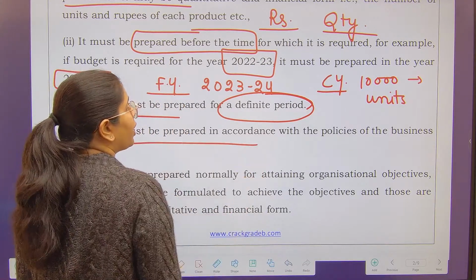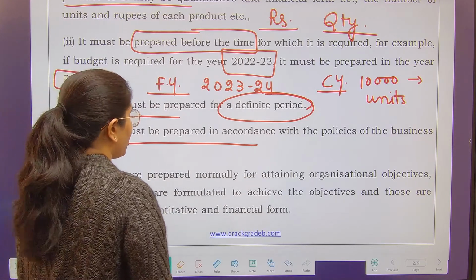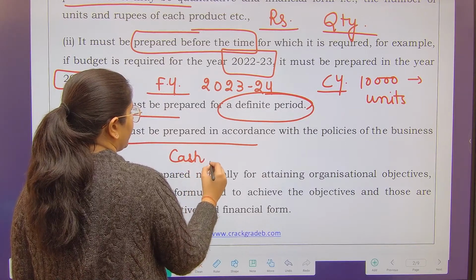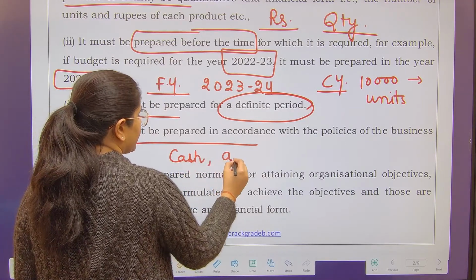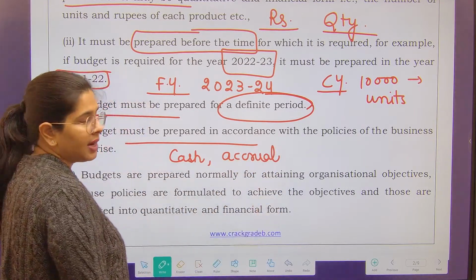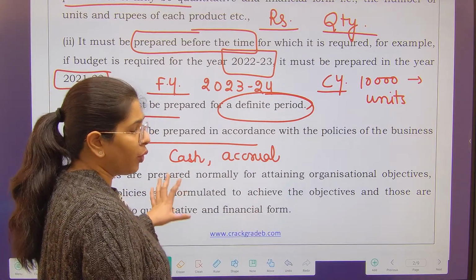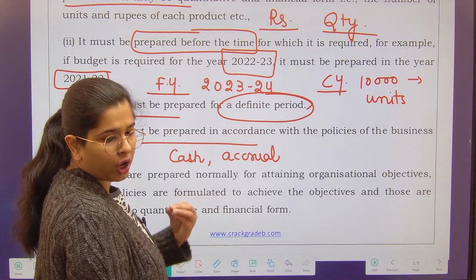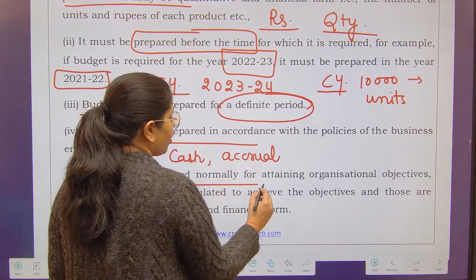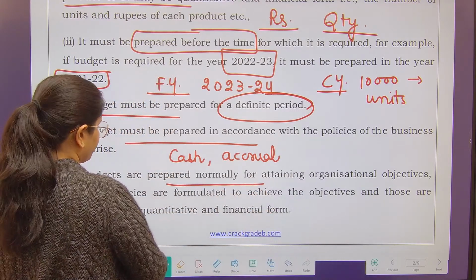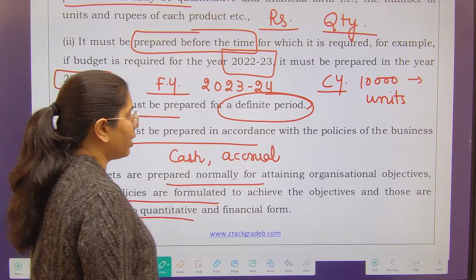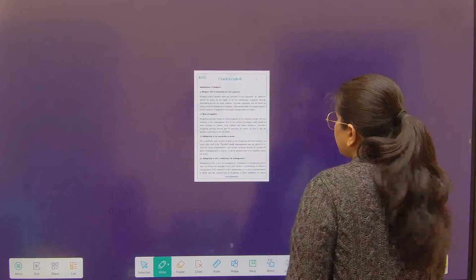They must be prepared in accordance with the policies of the business enterprise. If your business enterprise is following the cash basis of accounting, then you will prepare as per that. If it is following the accrual basis of accounting, then you will prepare the budget as per that, because these are the bases on which you are going to spend the amount and record the incomes into your books, right? So budgets are prepared normally for attaining organizational objectives, because policies are formulated to achieve the objectives, and those are translated into quantitative and financial forms.